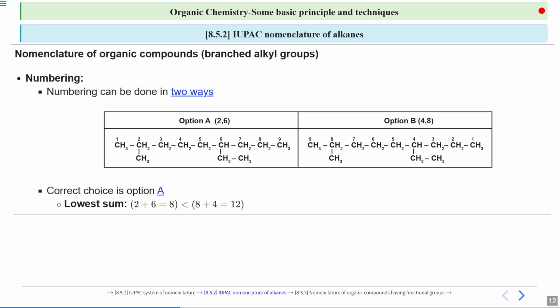If you add it for option A, then it will be 2 plus 6, which is 8. If you add it for option B, it will be 4 plus 8, 12. The lowest sum will be chosen accordingly. So the lowest sum is in option number A. Therefore, the correct way of numbering is option A. You start from the left with 1, 2, 3 and move on to 9. So this is the correct and the easiest way to do the numbering.